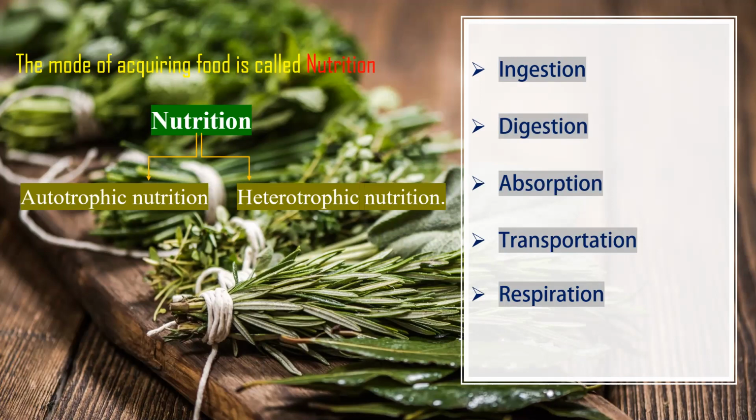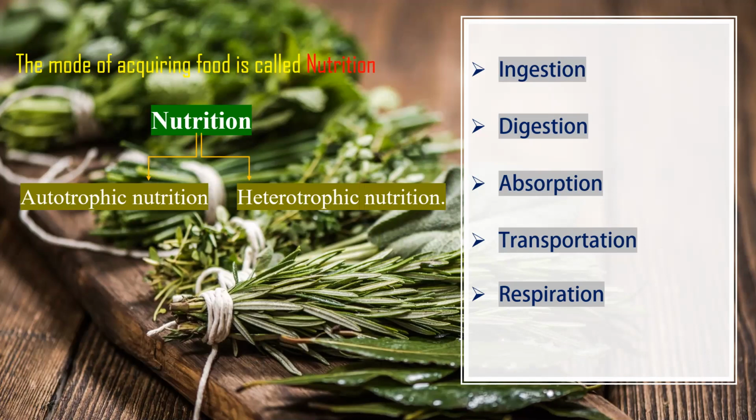So we know ingestion. What is the meaning of ingestion? Intake of food materials is called ingestion. All heterotrophic organisms depend mainly on autotrophic organisms for their survival. In this process, these organisms can take in their food materials in many ways. In later classes, we will discuss the other ways of ingestion of food.